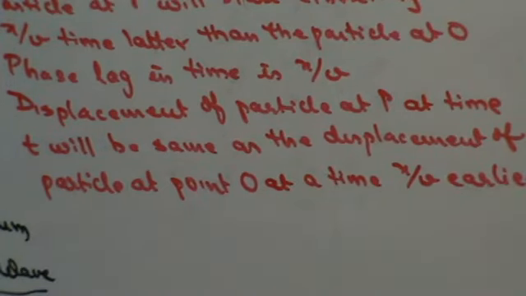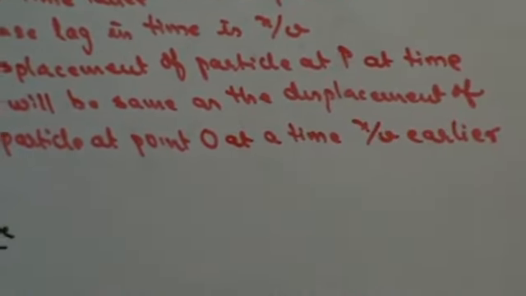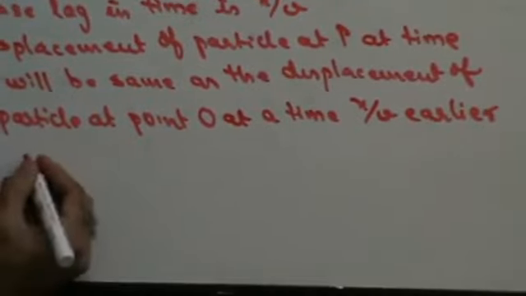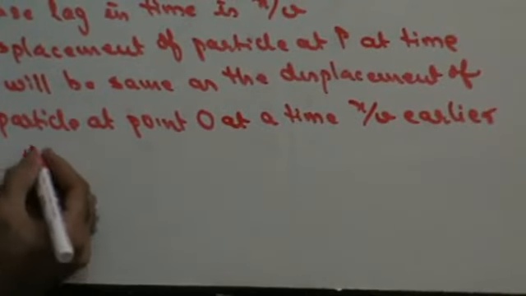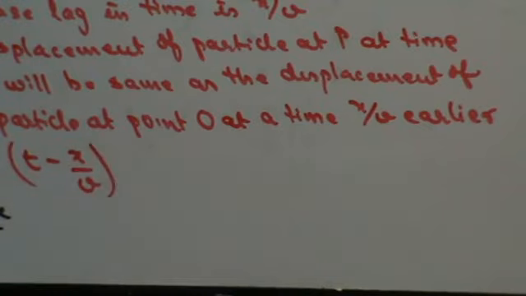The particle at point O had the same displacement at a time interval of x upon v earlier. So the particle at point O had the same displacement at t minus x upon v, right? Hence the displacement of the particle at P at time t can be substituted.